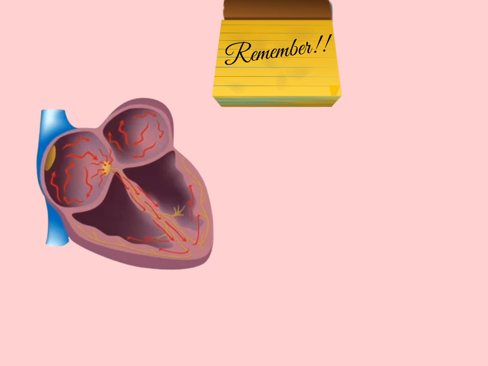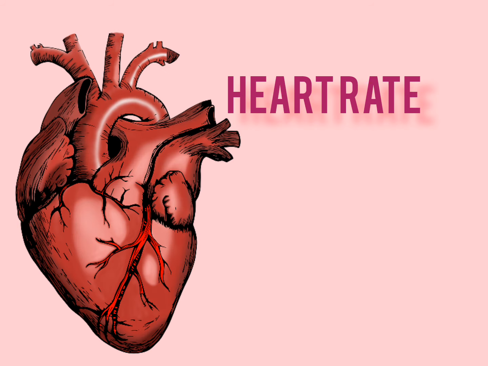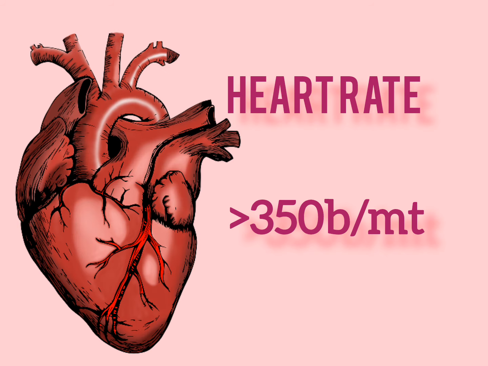Always remember that in AF, disorganized electrical signals or impulses are generated. Then, these disorganized signals are transmitted to the ventricles and cause them to contract irregularly and quickly. So, the heart rate will always be more than 350 beats per minute.